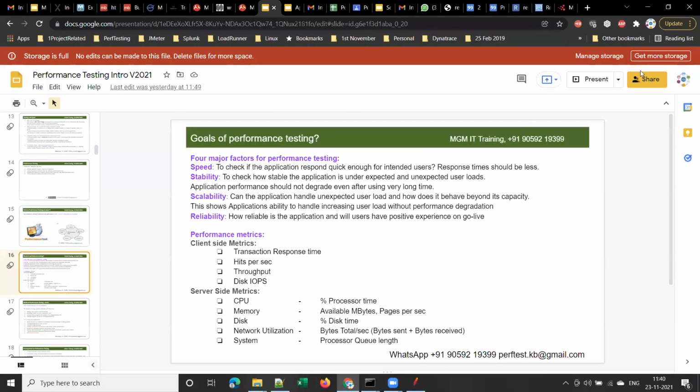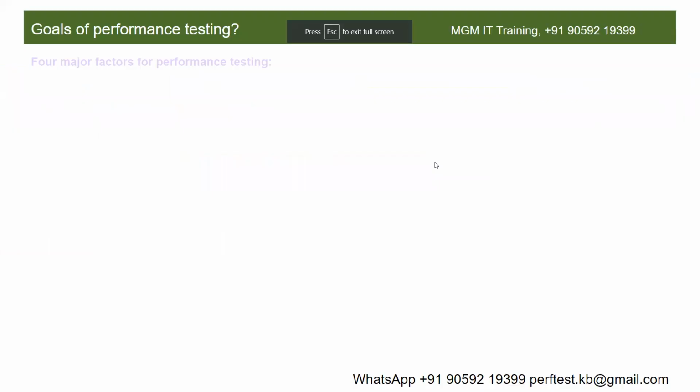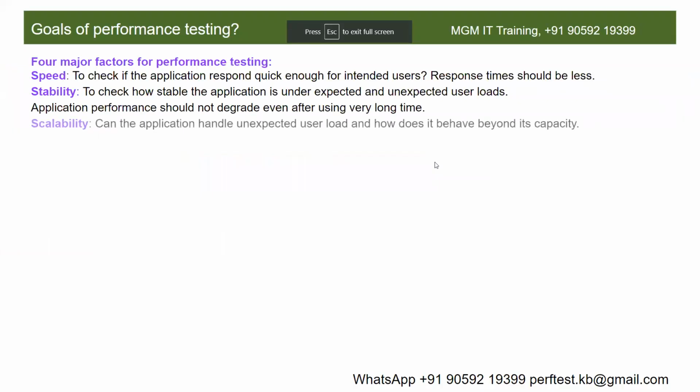Next one, and that is about stability. Then scalability. Scalability means, can the application handle unexpected user load, and how does it behave beyond its capacity? Suppose there is a huge load on the system, more than the expected load. Can the application handle that, and how does it behave?